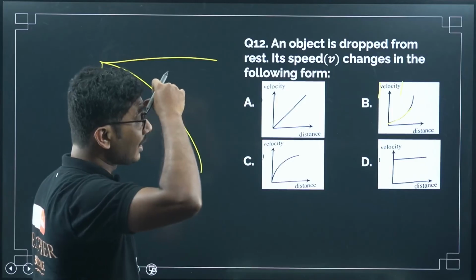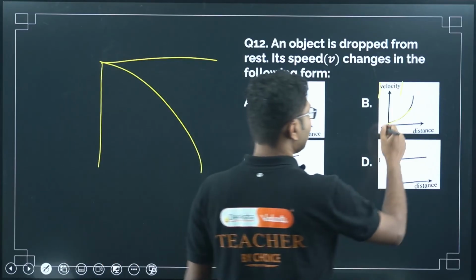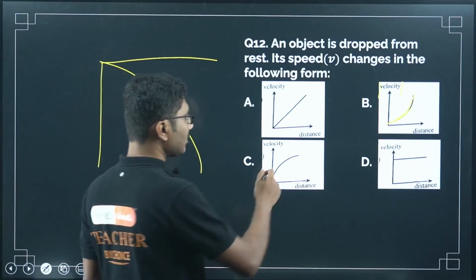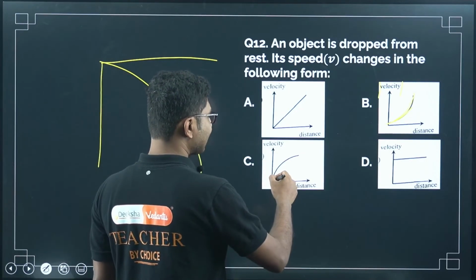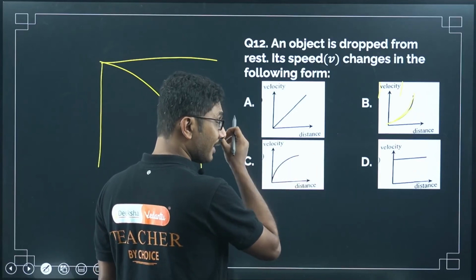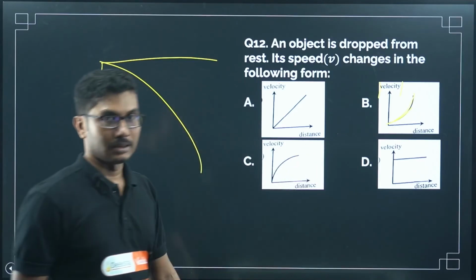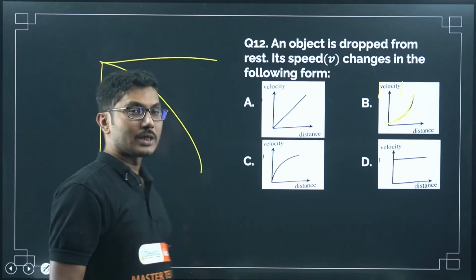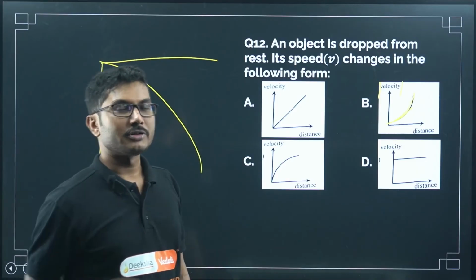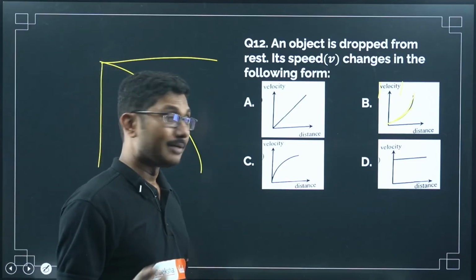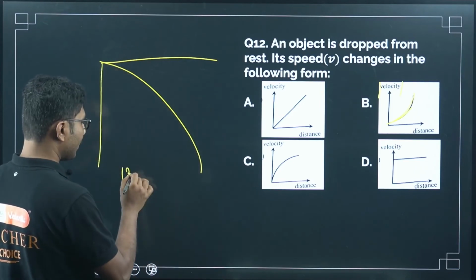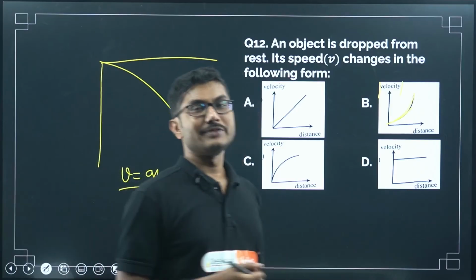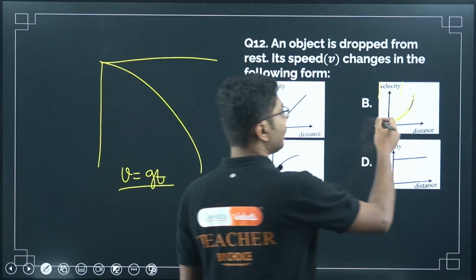Okay, it is a parabola. This is a parabolic path. As it is falling, its velocity is increasing. Here, this is also a parabola, but as more distance is traveled, its velocity is slowly decreasing. So this is not the correct option, because if you drop it, as it is going towards the ground, its velocity keeps on increasing because of the half gt square term. We know that v is equal to gt. As it is traveling more and more distance, its velocity will increase, so the graph will be this.